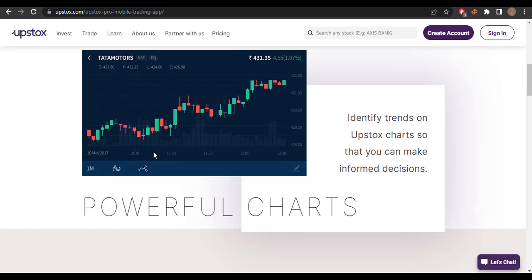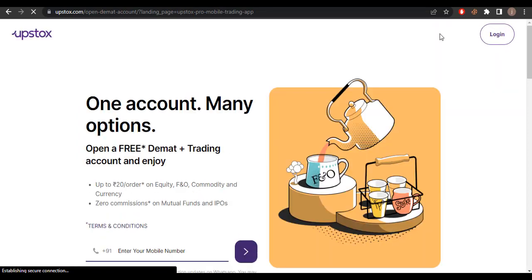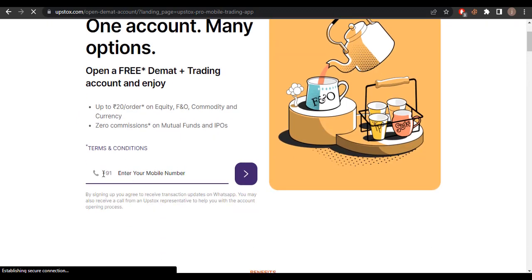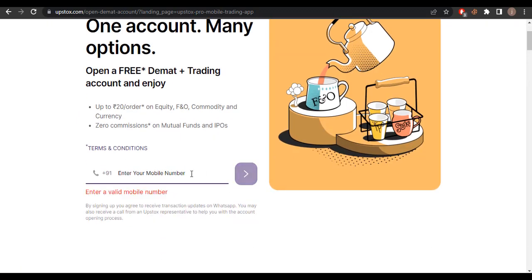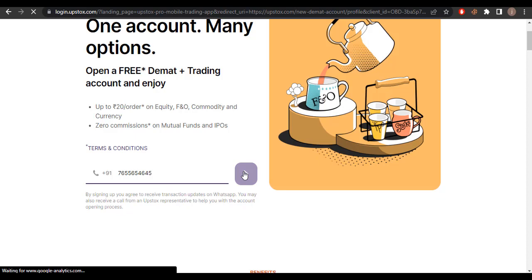Just create an account and set up your Visa card, Mastercard, and bank account. First you add your mobile number here, then you can create your account.